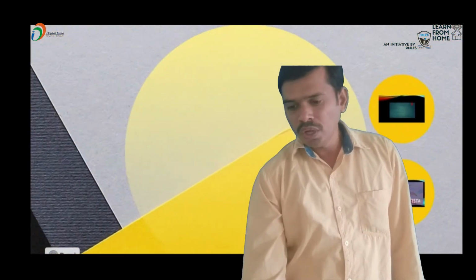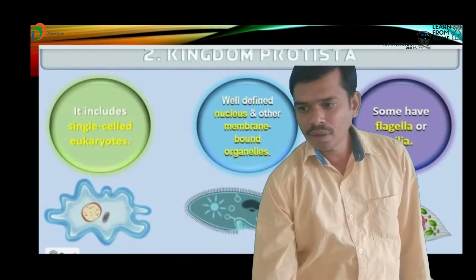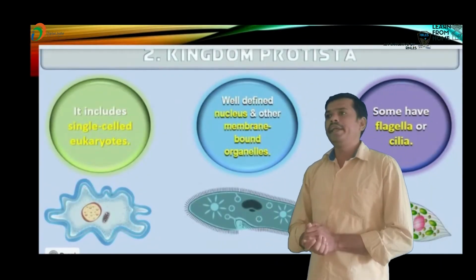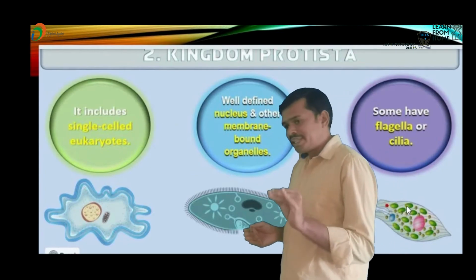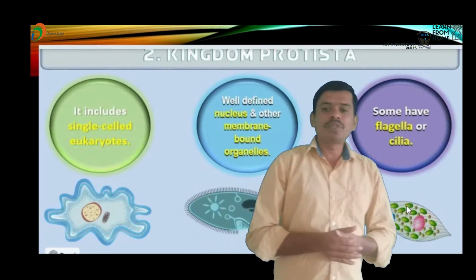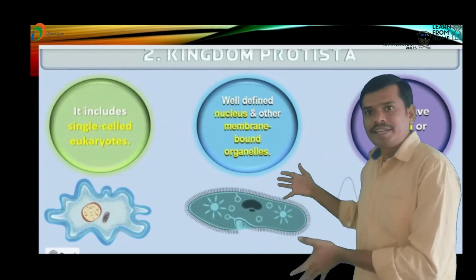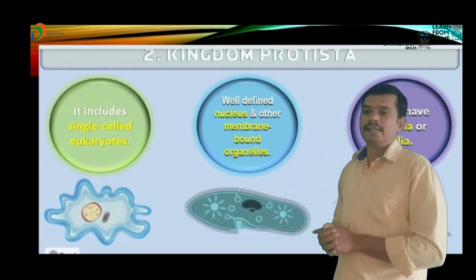So these organisms are generally single-celled eukaryotes with a well-defined nucleus and other membrane-bound organelles.